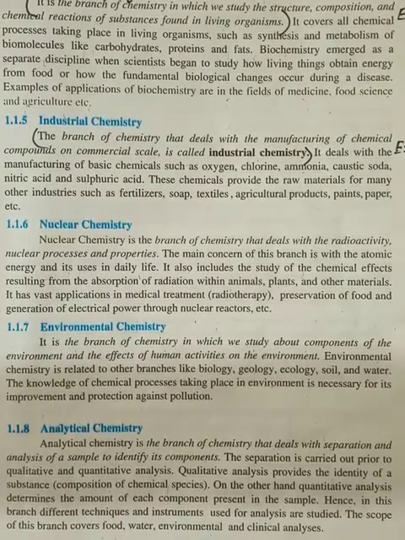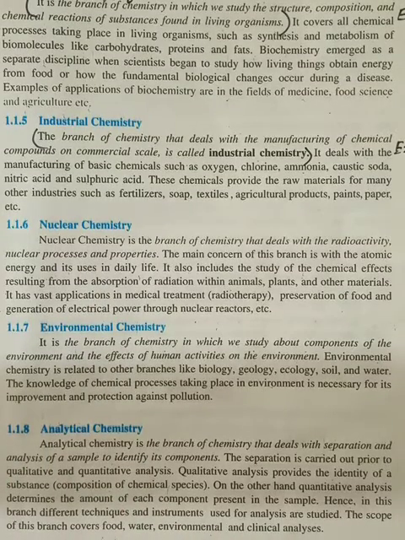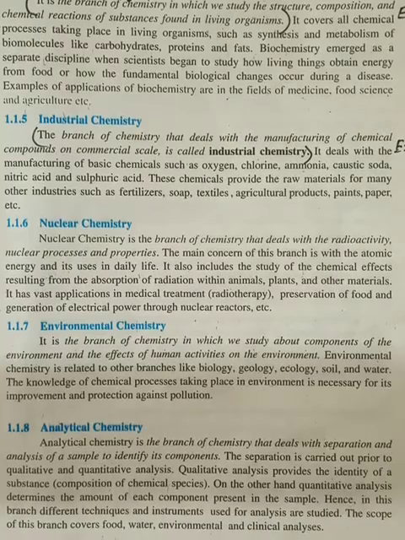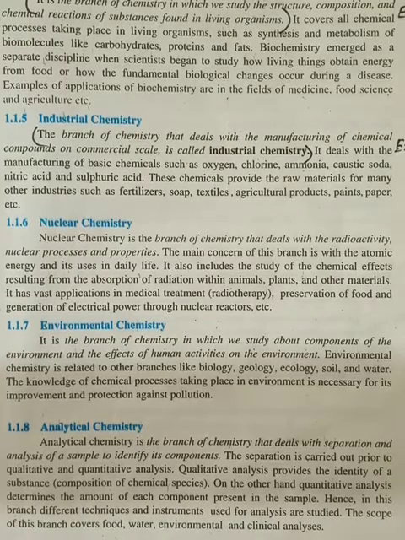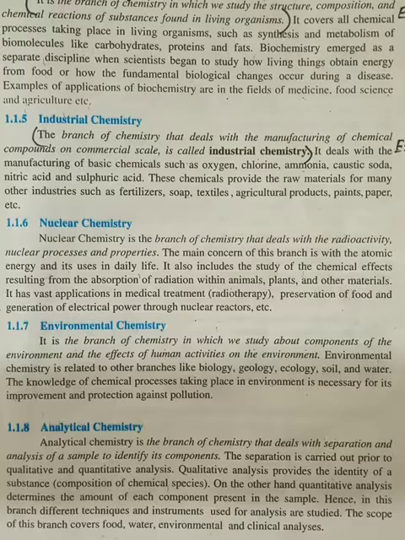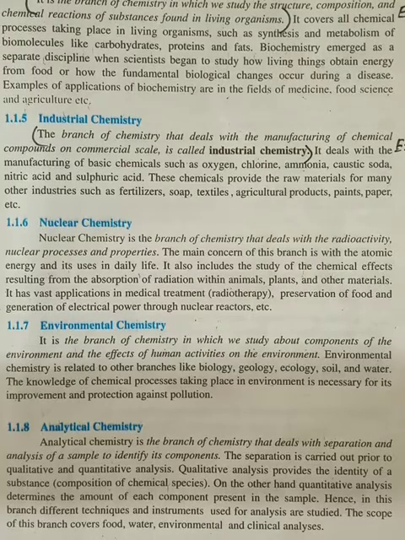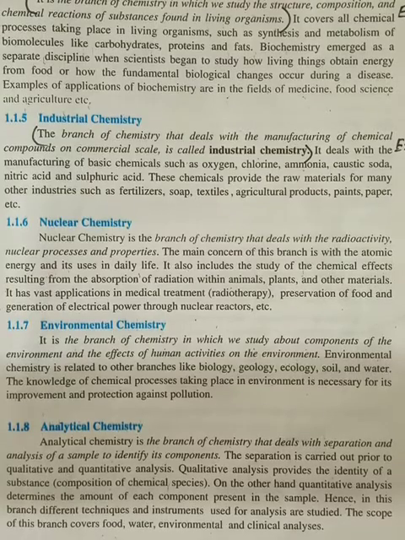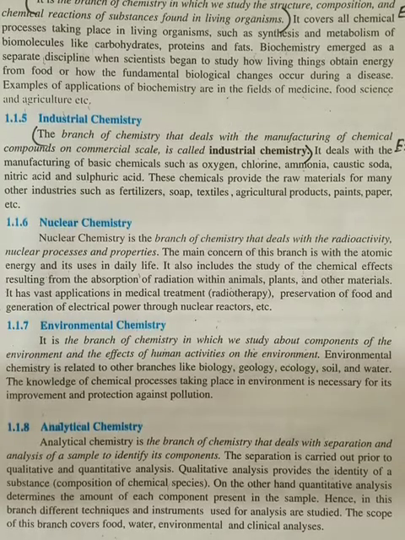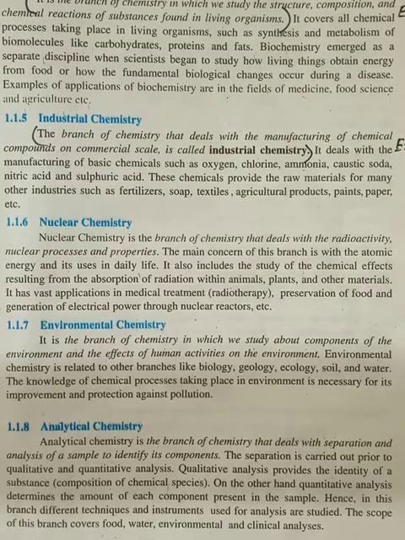There are so many processes that take place inside the nucleus, for example, nuclear fusion and nuclear fission reaction. What is nuclear fission reaction? The breakdown of a nucleus into small particles is known as nuclear fission.